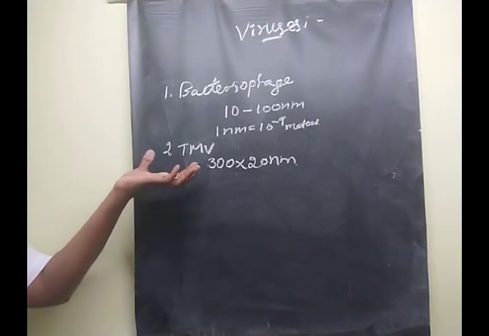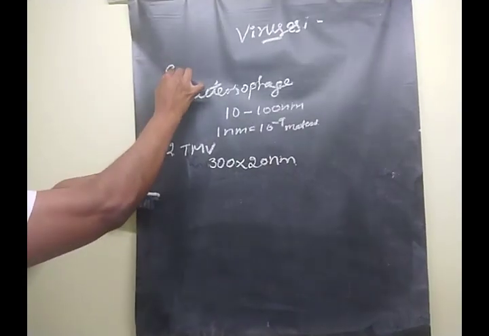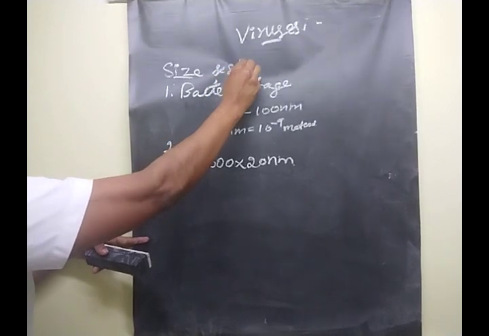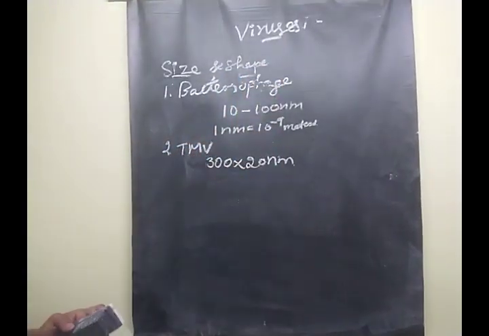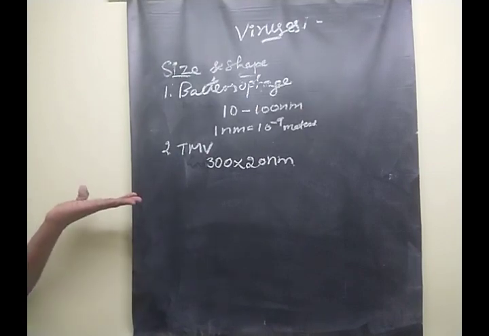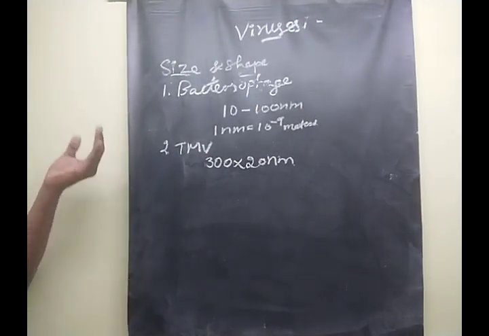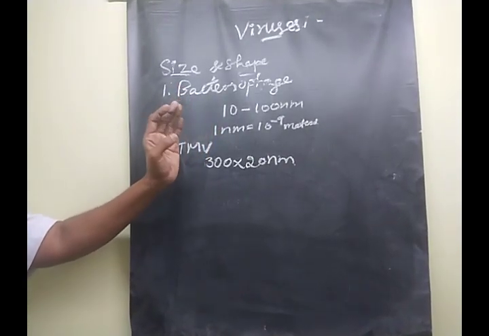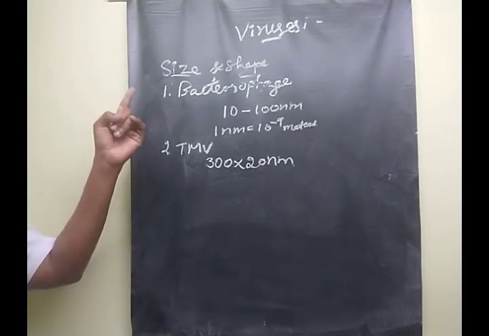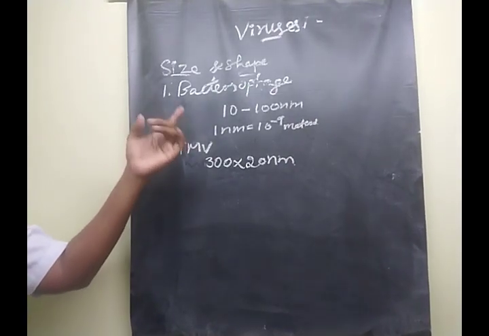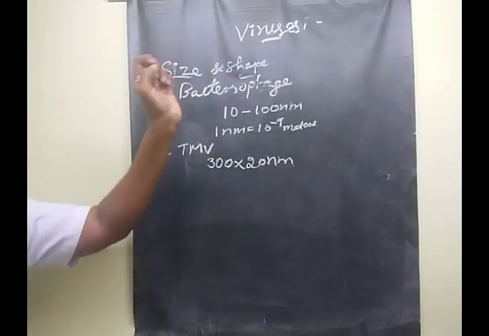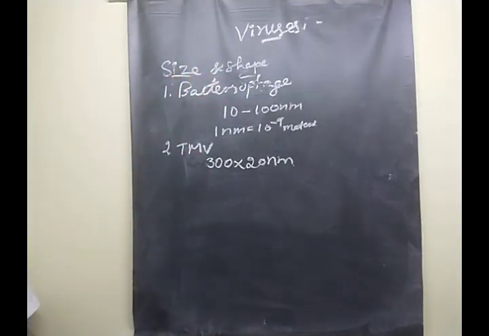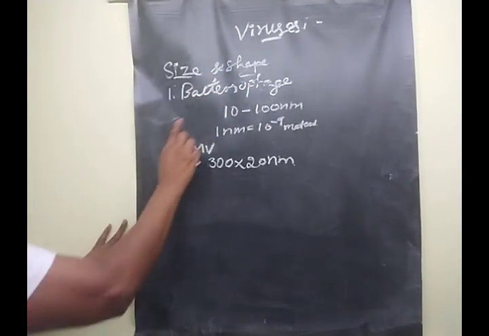The next one we are going to learn. First one was the size of the viruses. The next one is the shape of the virus. The viruses are divided into three types based on their shape and symmetry. What are the three types of viruses?